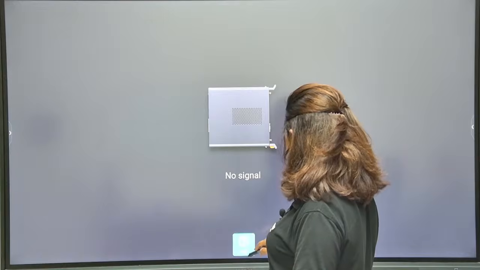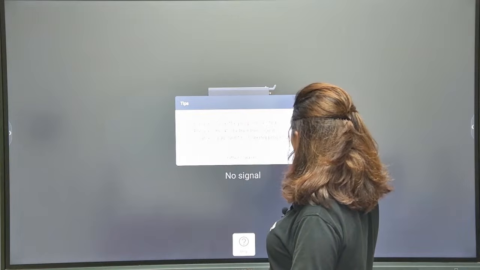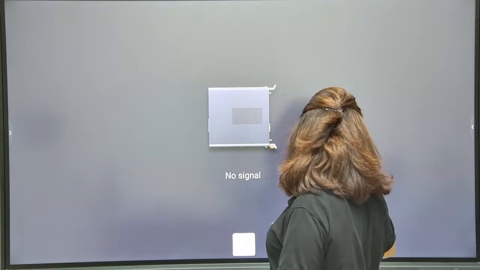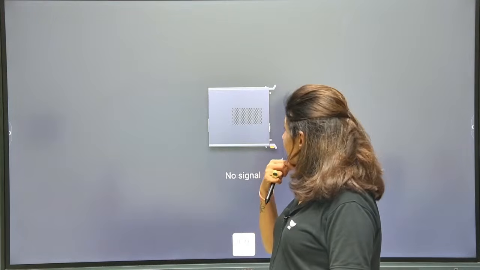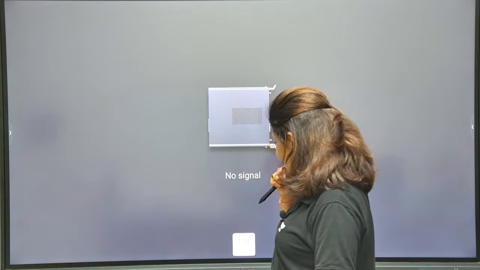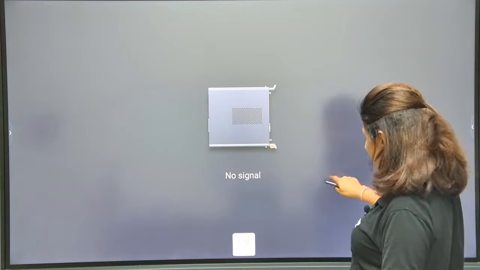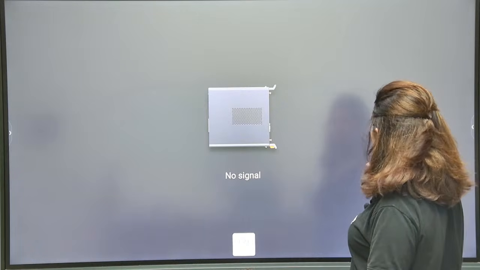No signal? Doesn't look like good news. It's not responding. Give me a second, guys.